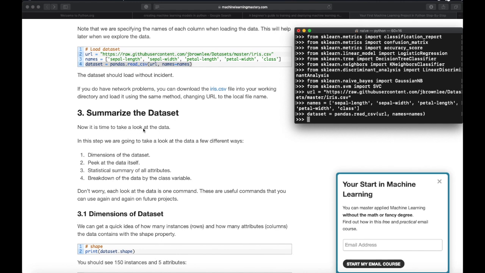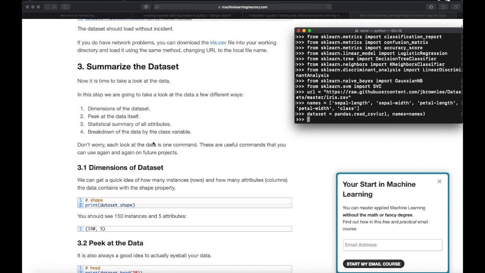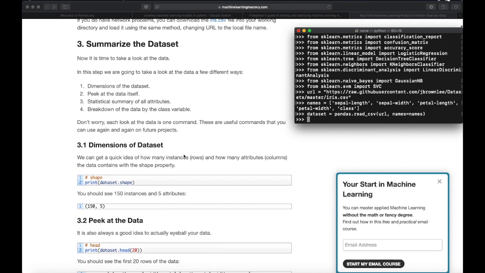Let's summarize the dataset. Now we are going to take a look at the data in a few different ways. First we'll see the dimensions of the data, and secondly we'll have a peek at the data itself, and third we'll see the statistical summary of all the attributes of the data, and finally we'll break down the data by class variable.